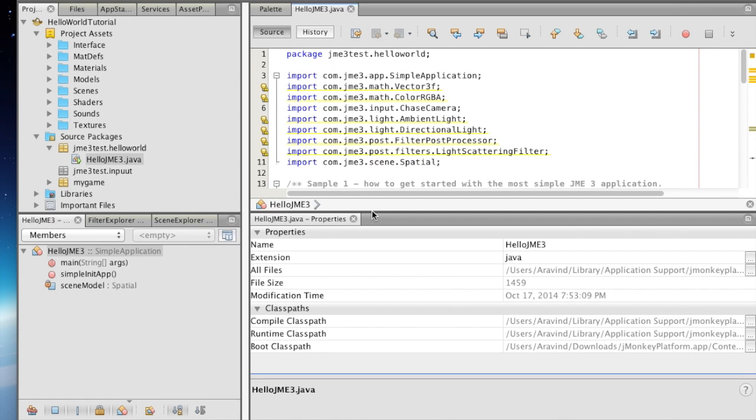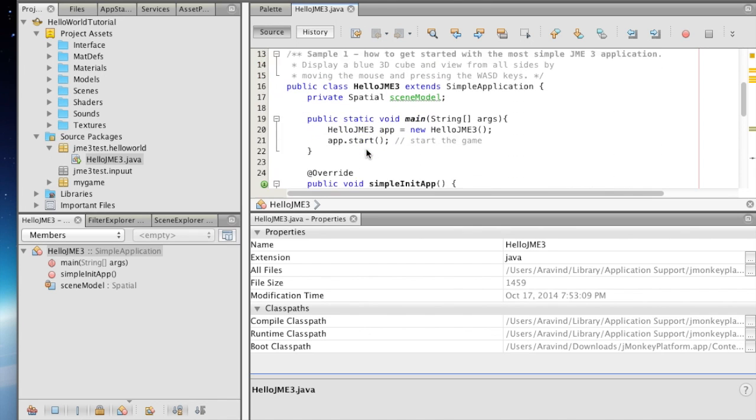Hello everyone, I'm Arvind, the cameraman. So I worked on creating a dummy character and I implemented the chase camera. Normally the JMonkey platform uses the fly cam, where you have to move the camera using the WASD keys. But the chase camera is based on spatial movement. It is based on the objects that are attached to the root node. Whenever an object moves, the chase camera automatically moves along with the character.